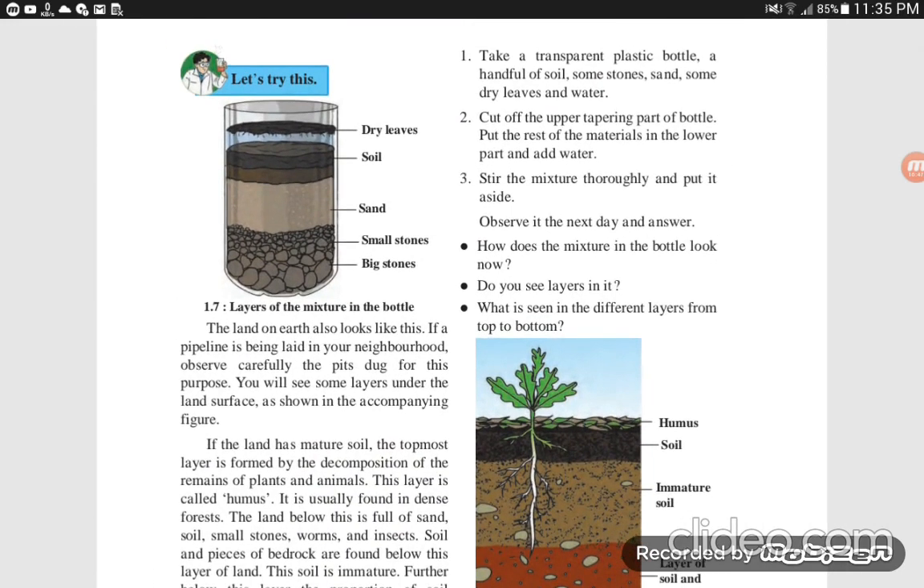Here some activity is given. When our school is open, there is some activity we will do in the class with the real experiment, and I also give this for the science project. Let's try this. Take a transparent plastic bottle, a handful of soil, some stones, sand, some dry leaves and water.